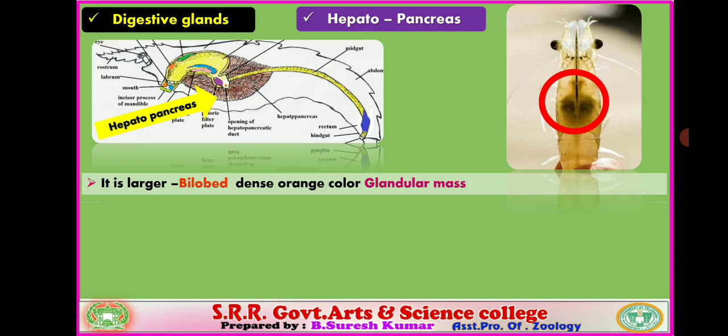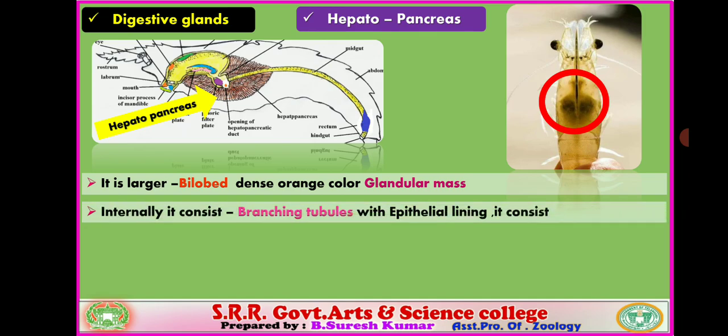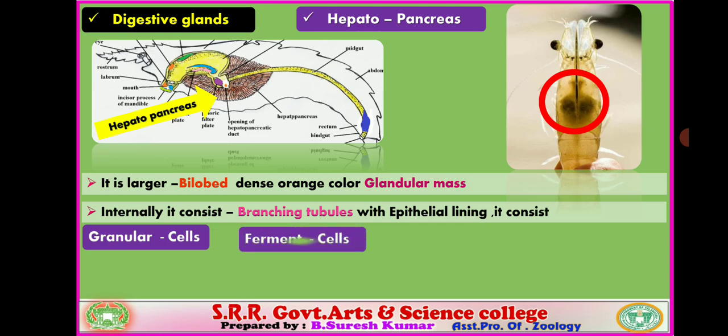If we observe the glandular mass, internally it consists of branching tubules with secretory epithelial cells. Internally they are lined with epithelial lining. They contain secretory cells: granular cells, ferment cells, and hepatic cells.